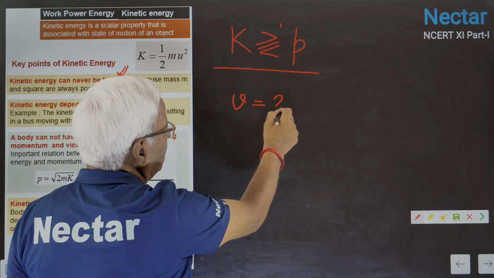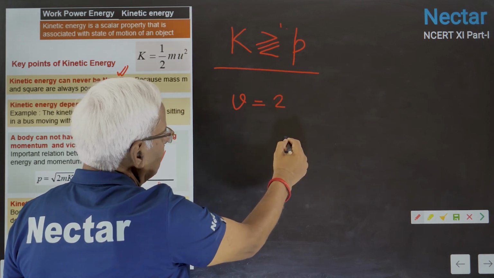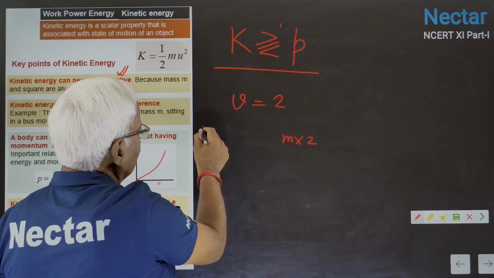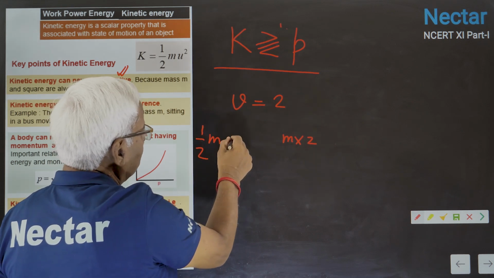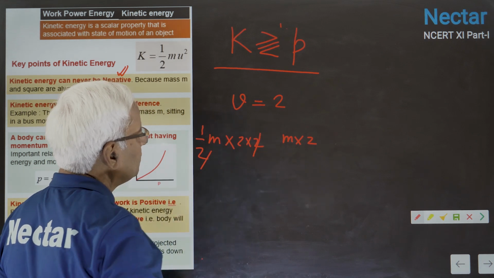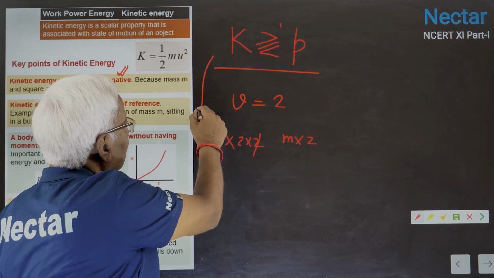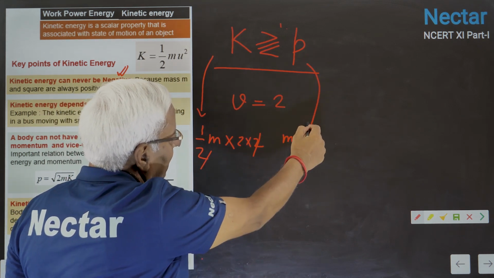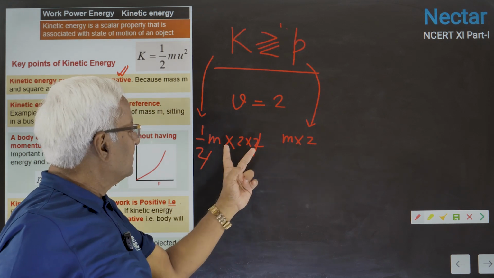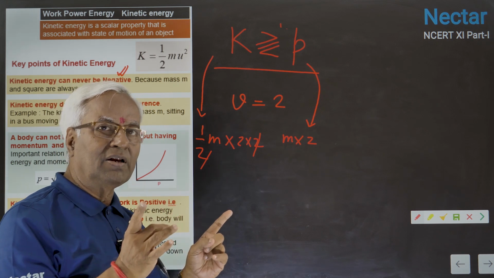If you take v equal to 2, you will find P is m into 2, and half mv squared is m into 2. I have put the value of K and the value of P by taking velocity 2. So both are equal. That means K and P here are equal.